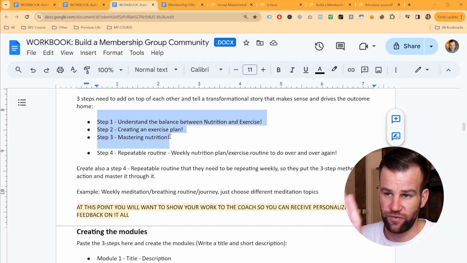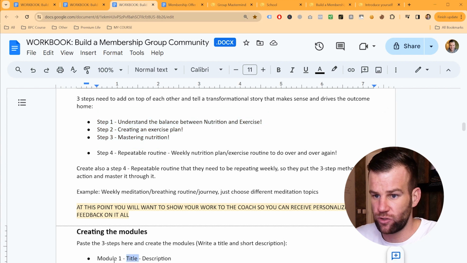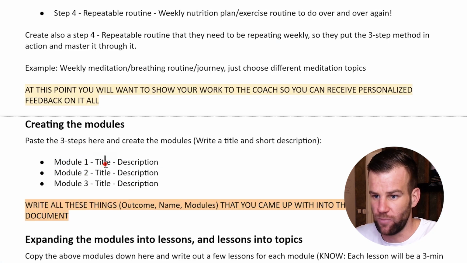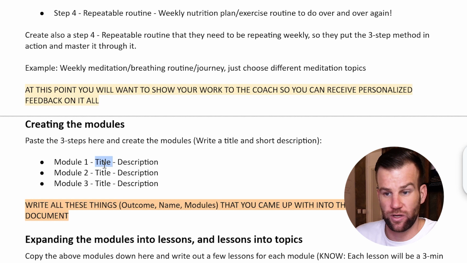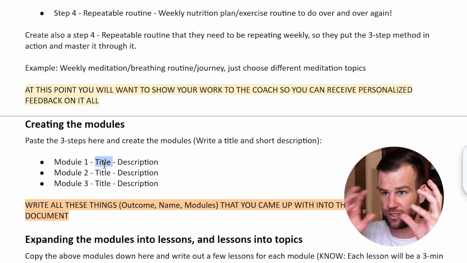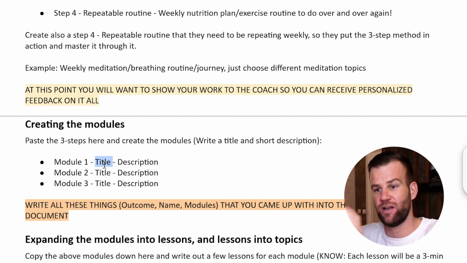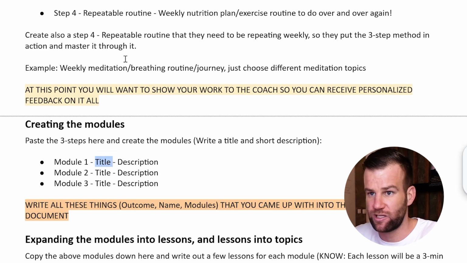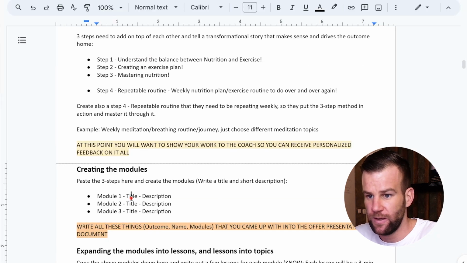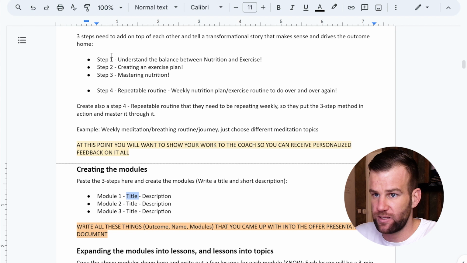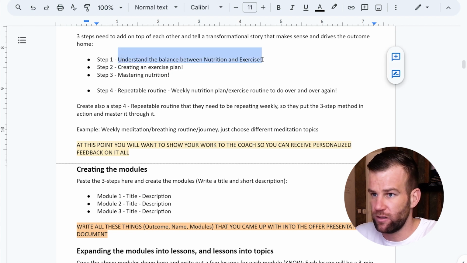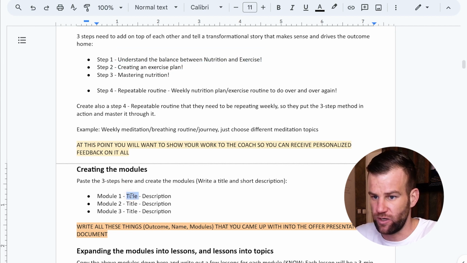Let's say that those were final, right? Which they are not perfect right now, but in my example here, if they are final, I will want you to turn them into nicely written modules, right? And you're gonna write out a short title of that module, and then a little longer description, right? Title of this step, module 1, could be: understand the balance between nutrition and exercise, right? For example.